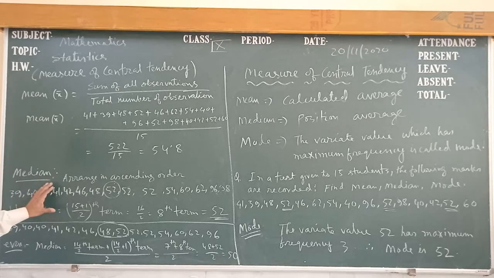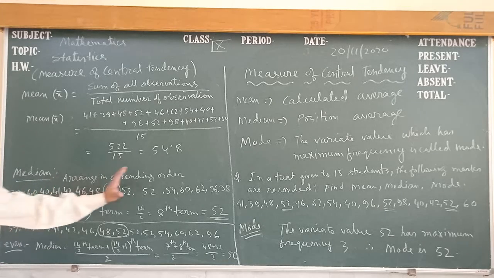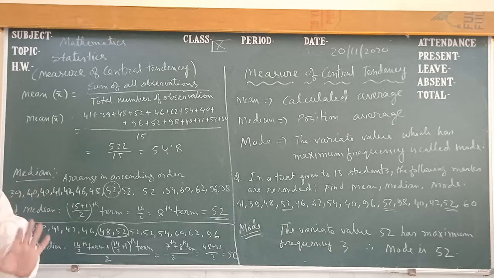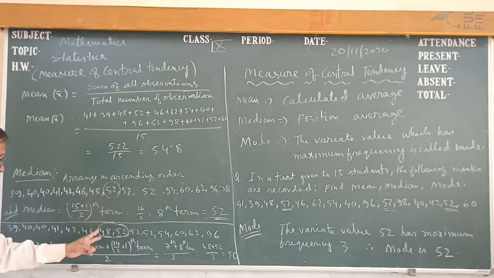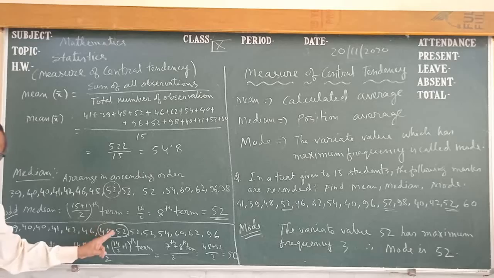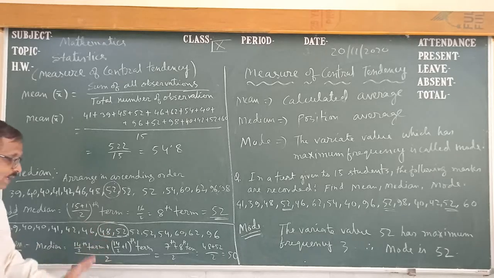And this is for the odd number. When there is an odd number of terms, only one term is in the middle, so that will be the median. And for an even number, there are two terms in the middle. Then we find the average of those two terms. That means we add them and divide by 2, then we find the median.